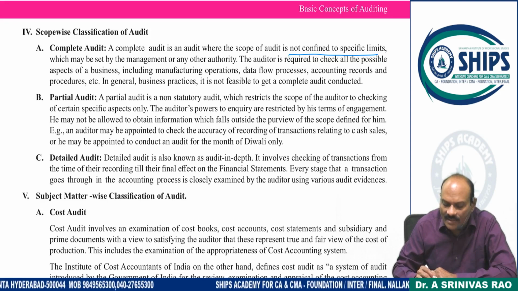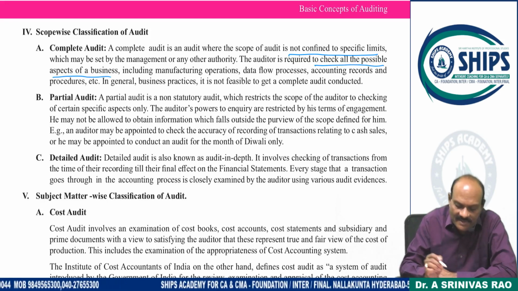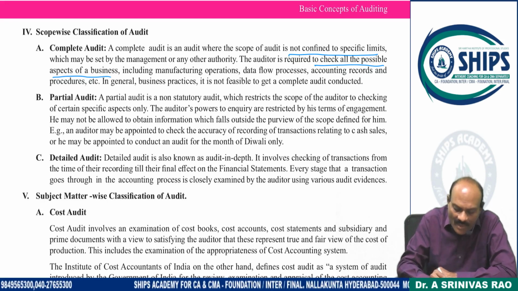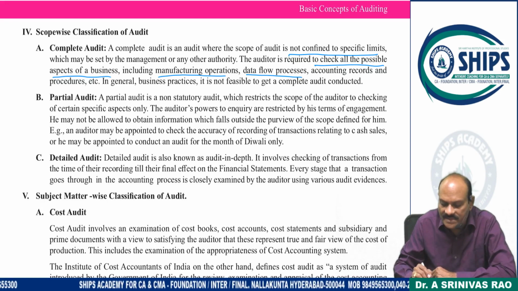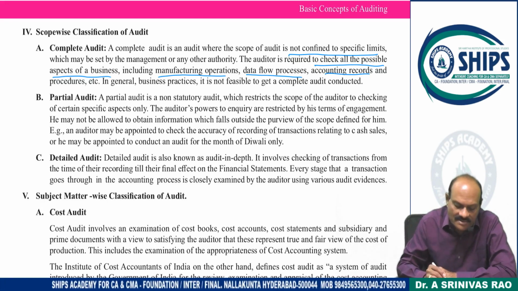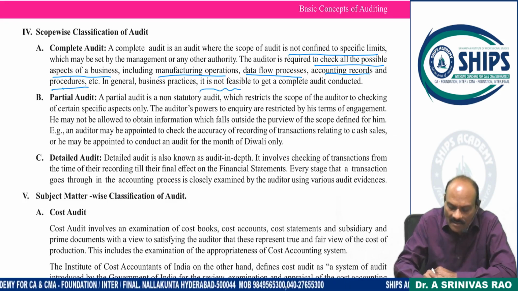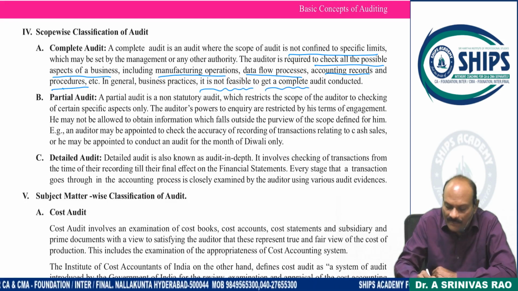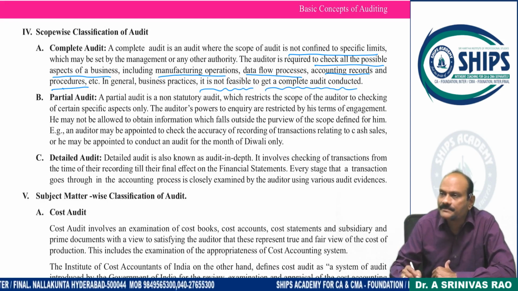The auditor is required to check all possible aspects of the business, including manufacturing operations, data flow processes, accounting records, and procedures. In general business practice, it is not feasible to get a complete audit conducted. Just impossible. It won't happen.